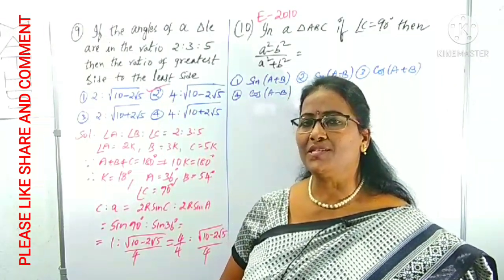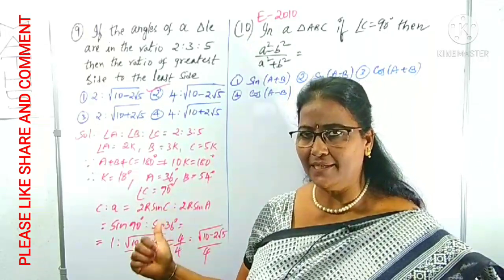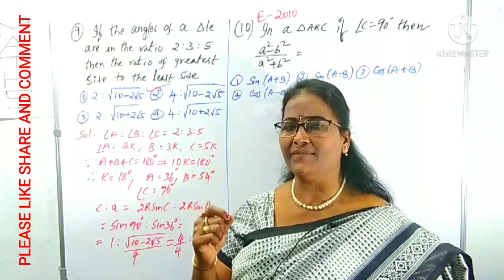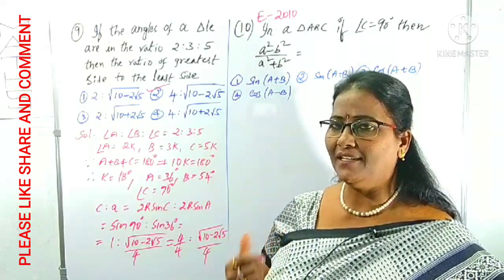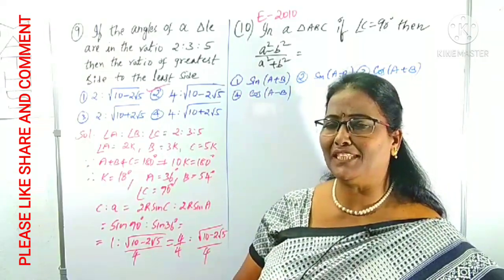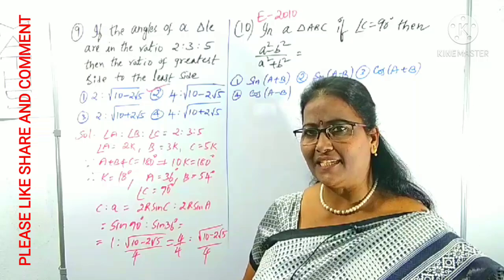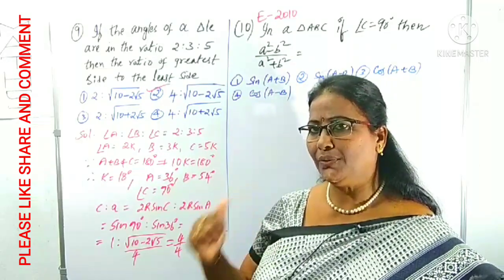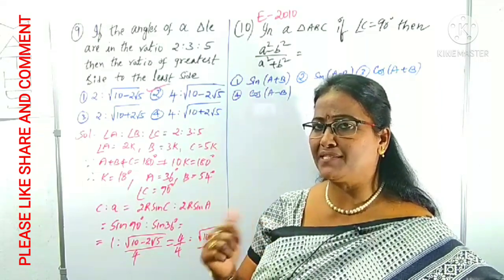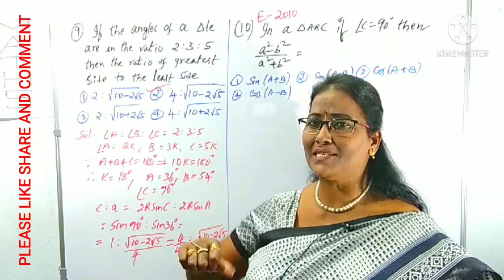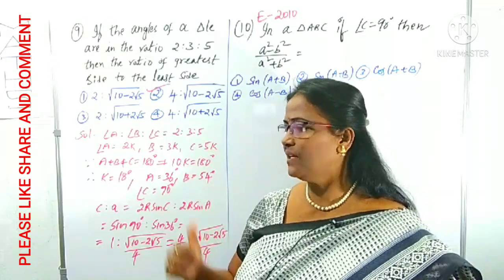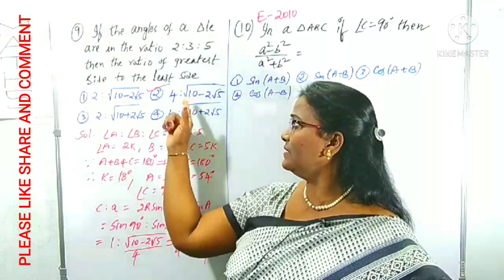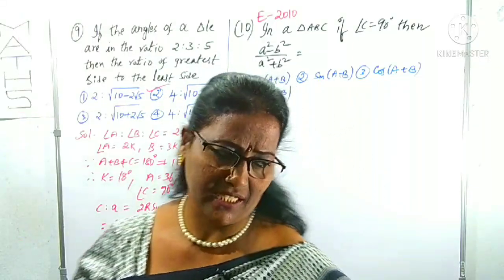Clear? So first we have to collect what the angles are. From those angles we can recognize which is the greatest angle and which is the least angle. From that we can collect the ratio of greatest side to least side. You have to read the question carefully. Sometimes they may ask in reverse order also, means the least to greatest side ratio. According to the question, this is our option, the second option, right?